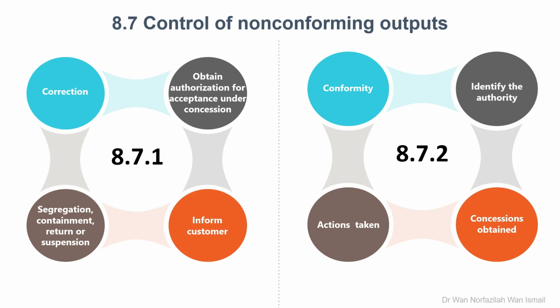The organization shall take appropriate action based on the nature of the non-conformity and its effect on the conformity of products and services. This also applies to non-conforming products and services detected after delivery of products, during or after the provision of services. The organization shall deal with non-conforming outputs through correction, segregation, containment, return, or suspension of provision of products and services, informing the customer, and obtaining authorization or acceptance under concession.